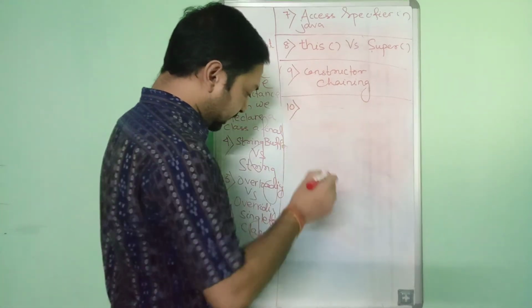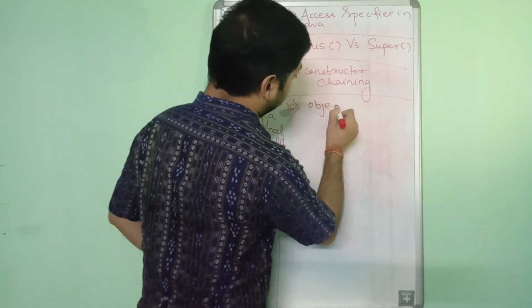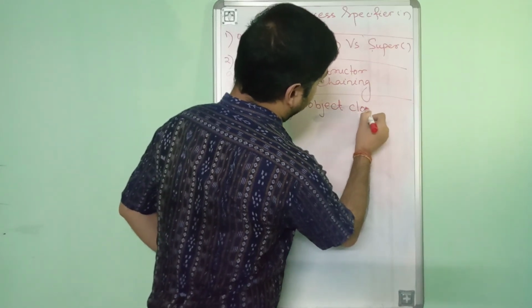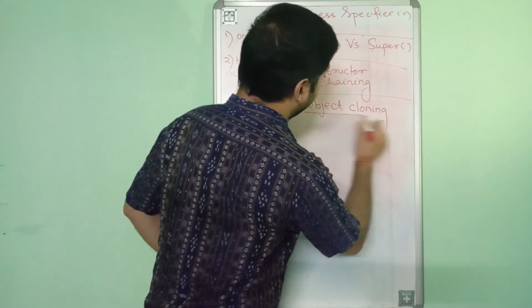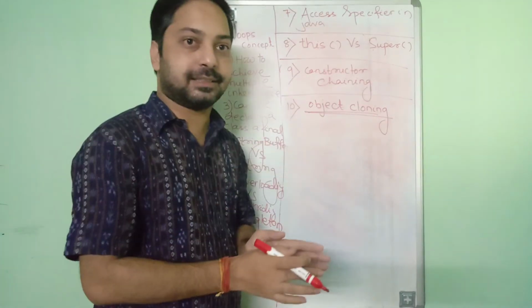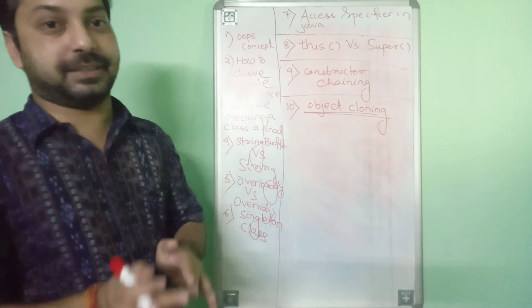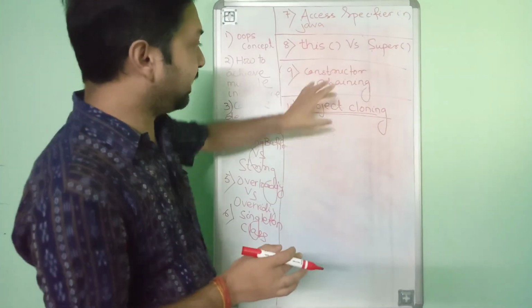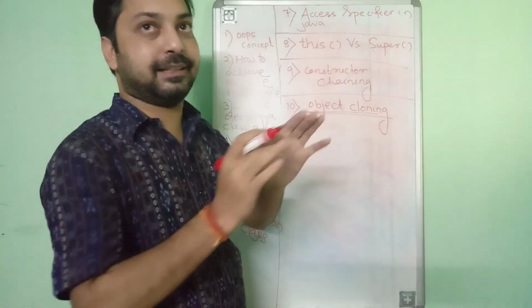And the last one is, what is object cloning and how is it done? Object cloning is a process to create an exact copy of a particular object, or in simple words, a process to create a duplicate object from an existing object.